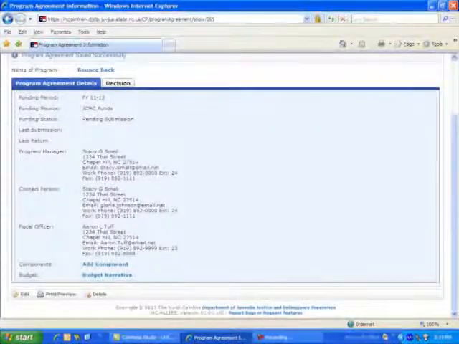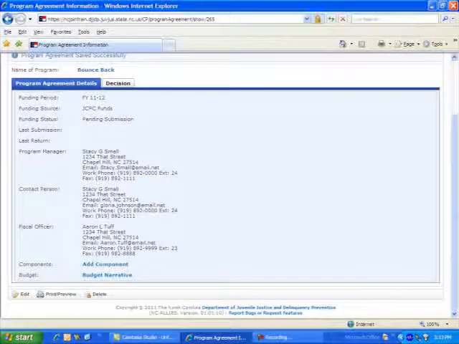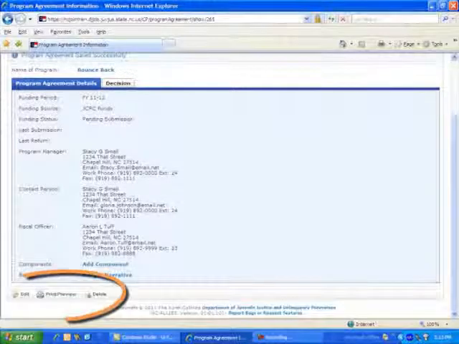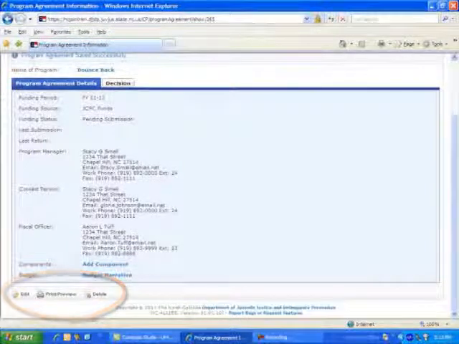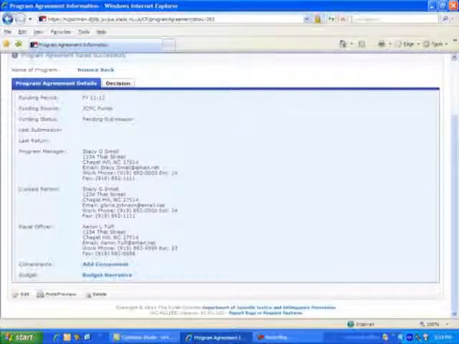The program agreement information screen appears with a message indicating that the information has saved successfully. This is just preliminary information about your program agreement. Remember that you must add component and budget information to your program agreement as well. Notice the Edit and Print Preview and Delete buttons at the bottom of the screen. Users can return to this screen to print at any time.